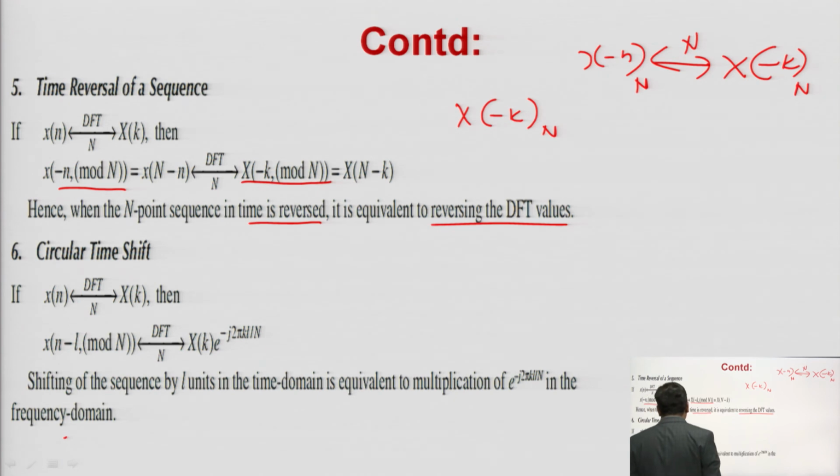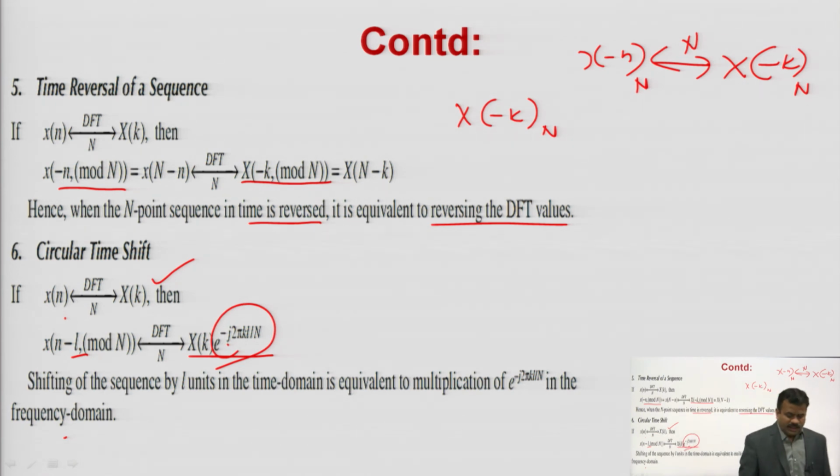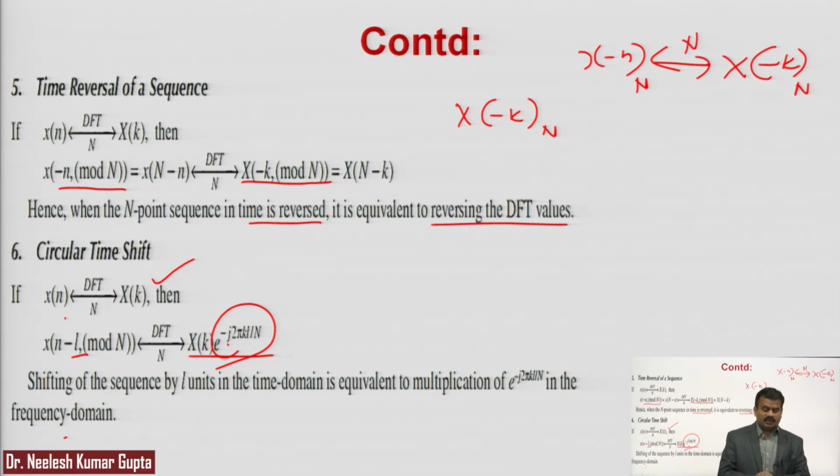Now, circular time shift. Small x(n) has DFT X(k). So small x(n minus l) means you are shifting your signal in the time domain by l, and its DFT will be X(k) into e to the power minus j 2 pi k l by N. So shifting of the sequence by l units in the time domain is equivalent to multiplication by e to the power minus j 2 pi k l by N in frequency. So these are the properties that we will see here.